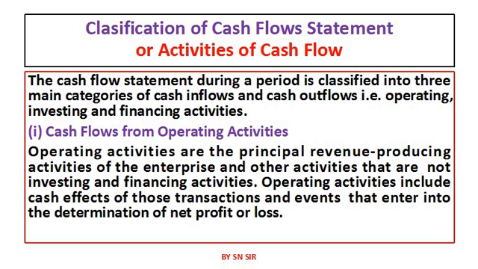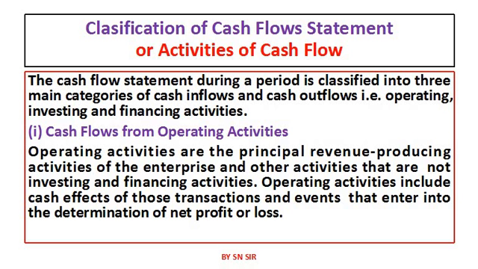We will remember one thing: all activities which result in the profit or loss are known as operating activities. I repeat, all those activities which are having major effect on profit or loss of the organization are known as operating activities.